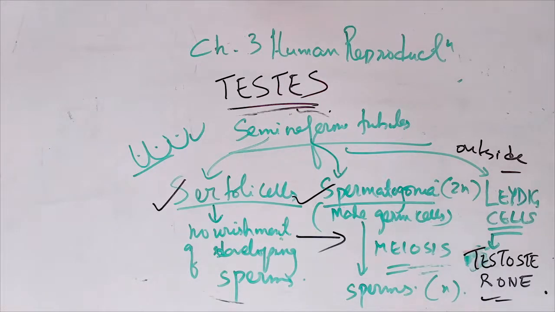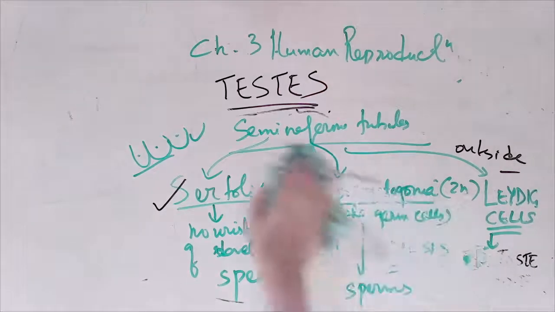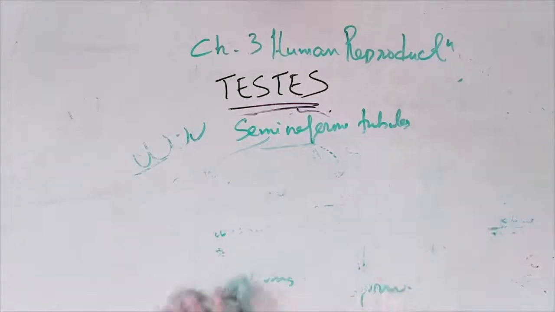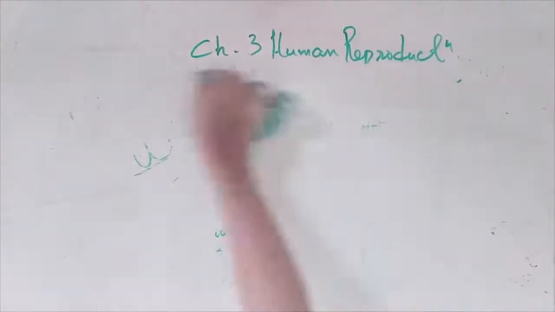So let us read the diagram. Now draw the diagram of the male reproductive system. Okay, human male reproductive system.